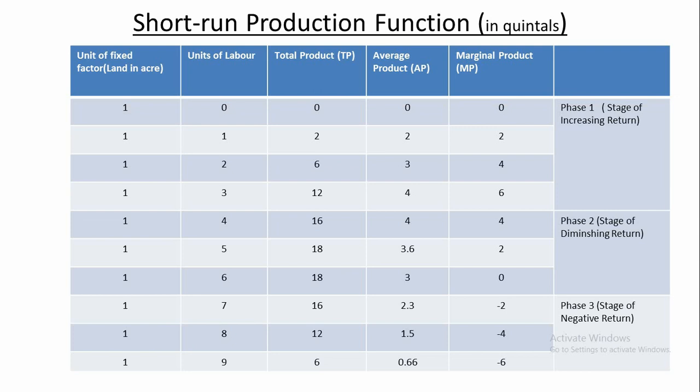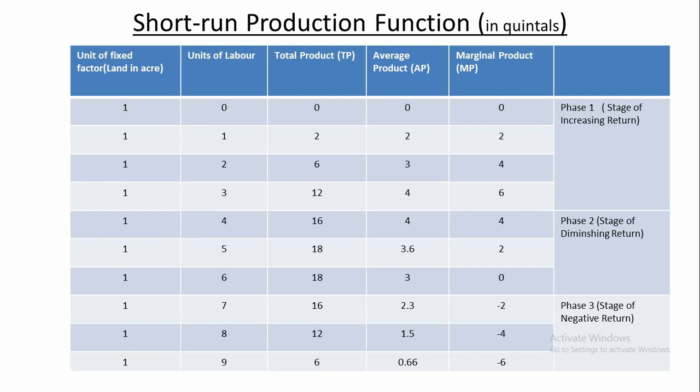You see in the third, fourth and fifth columns, total product, average product and marginal product go on increasing only up to the third unit of labor employed. When the fourth unit of labor is employed, total product increases, no doubt, but average product remains constant at 4 quintals and marginal product decreases from 6 quintals to 4 quintals.